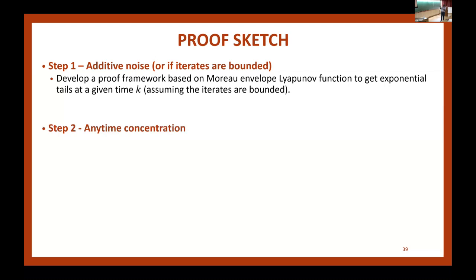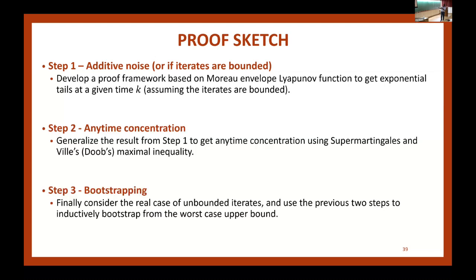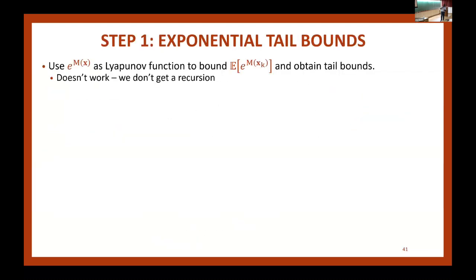Let me skip this and jump right into the first step. Let's focus on 2-norm contraction for the time being so that we can make everything concrete. Then this M is simply the squared norm of x minus x star. That's a Lyapunov function that works in the SGD proof for mean square error. And I said that if I had the mean square error, I could use Markov's inequality, and I'd get a 1 over k tail.